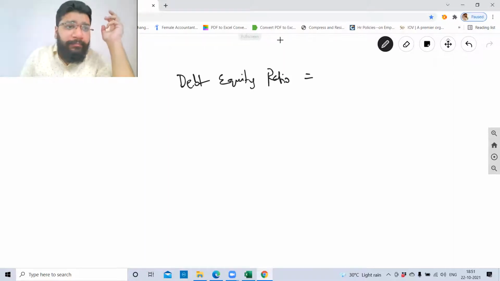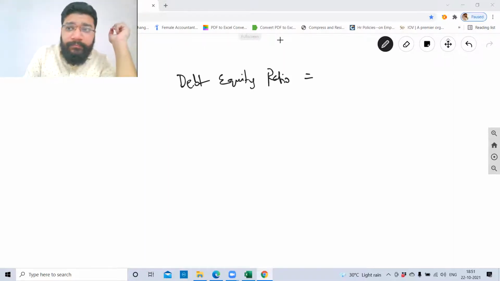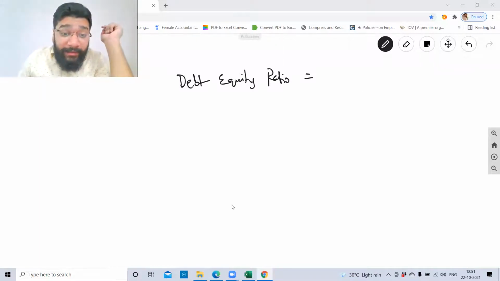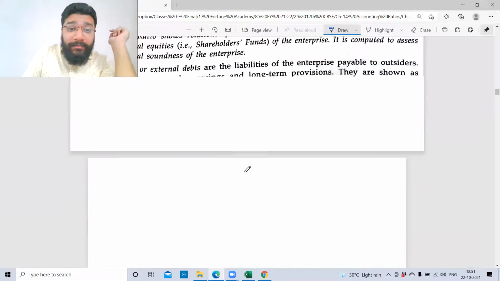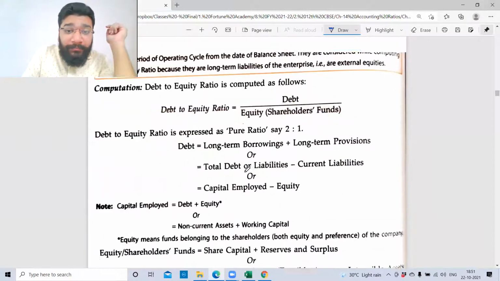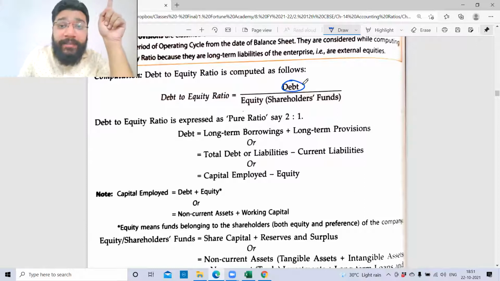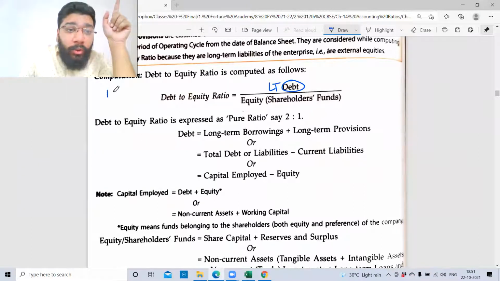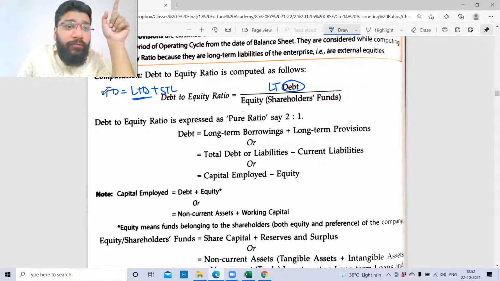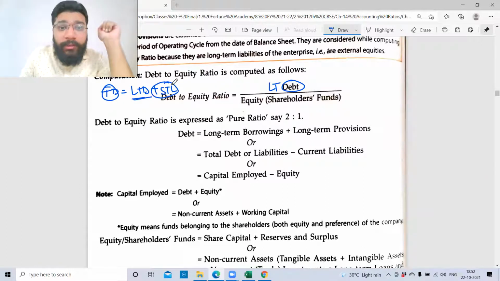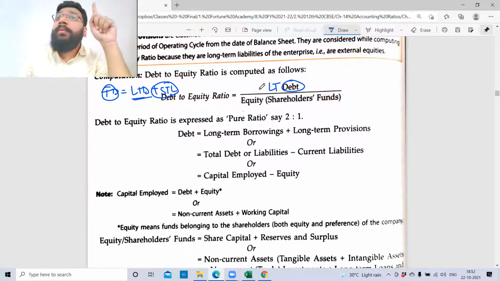Who said total debt? Total debt means something different. This is debt. Debt means only long term debt, not total debt. Total debt is nothing but long term debt plus short term debt. So if you have to find out the long term debt, from total debt, if you minus the short term debt, you will get long term debt. And that will be the long term solvency ratio. So here the debt indicates always long term.